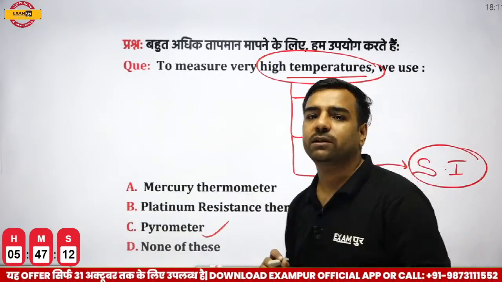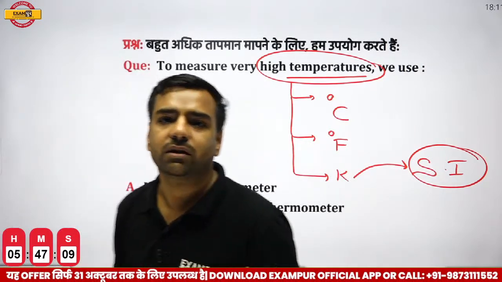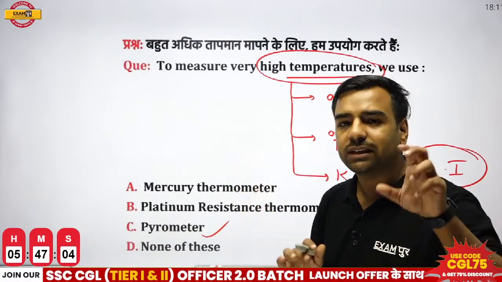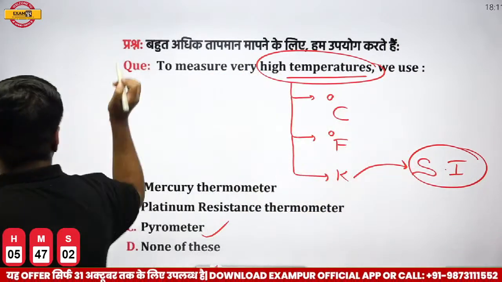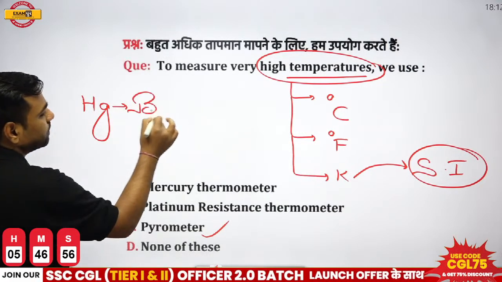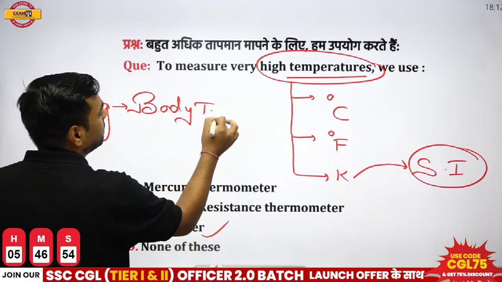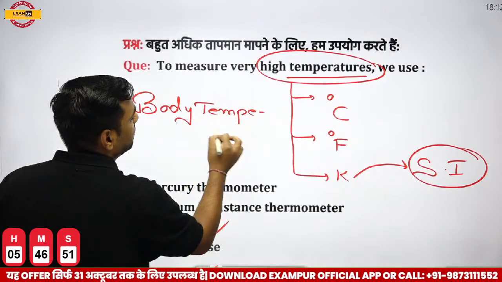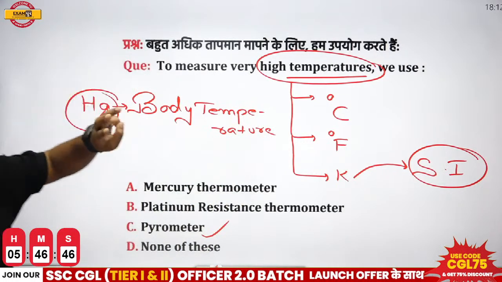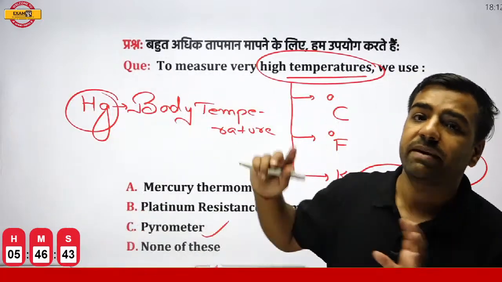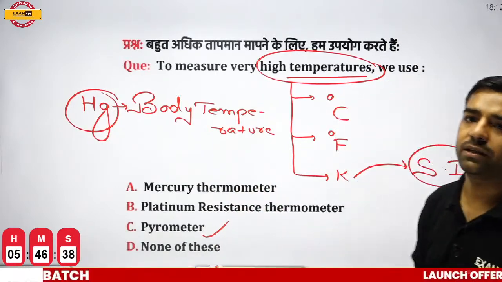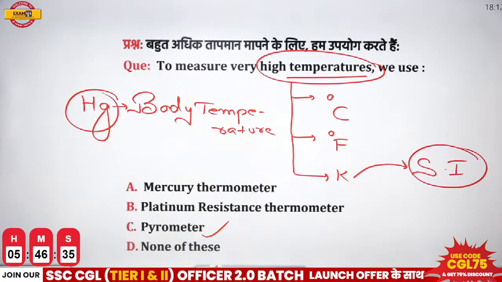What's that? Pyrometer. But for the clinical thermometer, what are we using? We use thermometers which are either digital or filled with mercury. For measuring body temperature we use clinical thermometers, and the clinical thermometer has mercury in it. So there are three different questions asked in the examination: for the minimum temperature, for the maximum temperature, and for the body temperature. For the very high temperature we use pyrometer. Okay, let's move forward with the next question now.